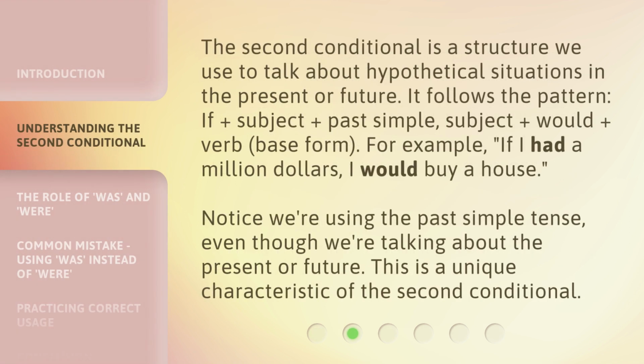The second conditional is a structure we use to talk about hypothetical situations in the present or future. It follows the pattern: if plus subject plus past simple, subject plus would plus verb, base form. For example, if I had $1 million, I would buy a house. Notice we're using the past simple tense, even though we're talking about the present or future. This is a unique characteristic of the second conditional.